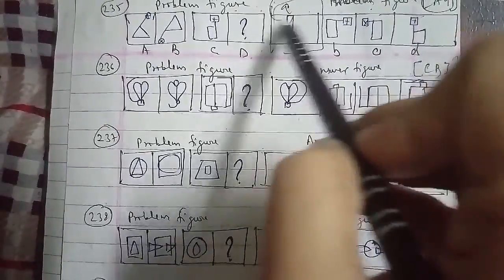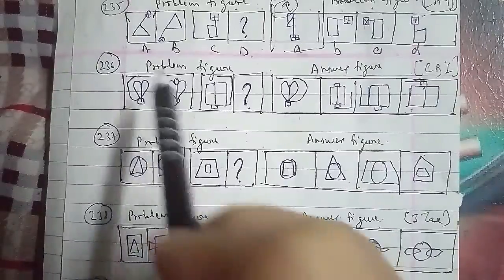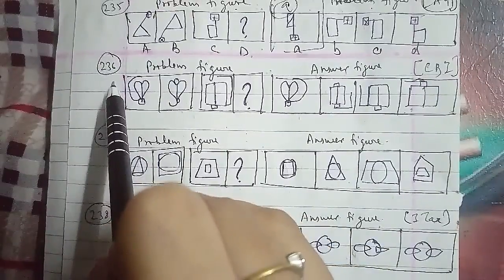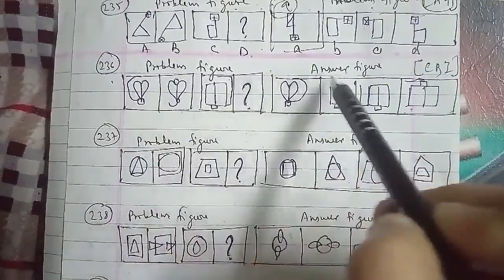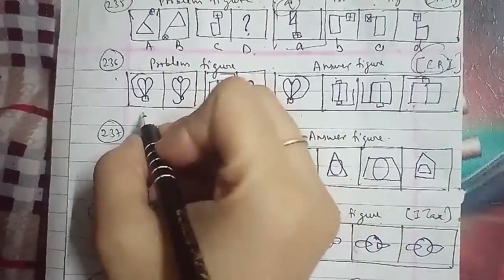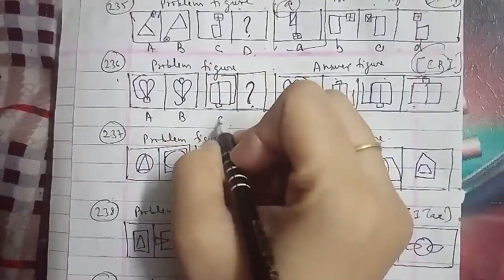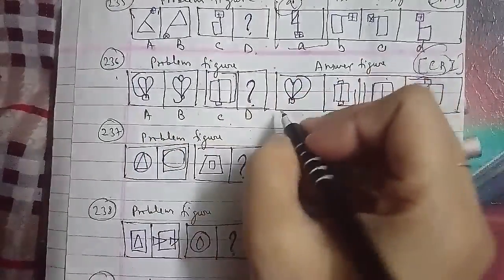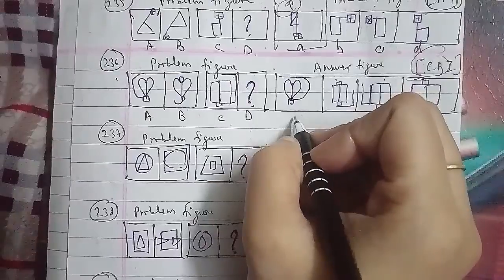We'll talk about the 236th question of the session. These were the problem figures and these were the answer figures as well, which has been asked in the CBI examination paper, named as A, B, C and D. The D figure which we have is the missing figure, and the answer figures we have are A, B, C and D.